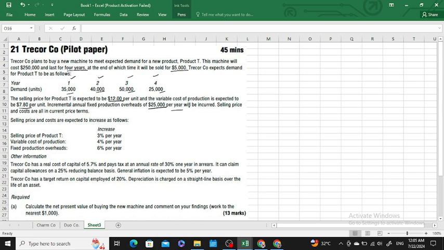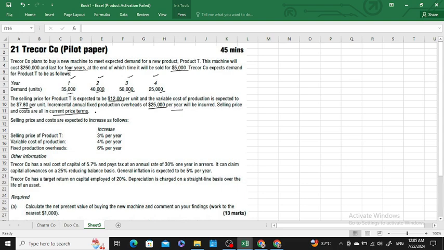The selling price and the costs are all in current price terms, which means they need to be inflated. They are not inflated yet.